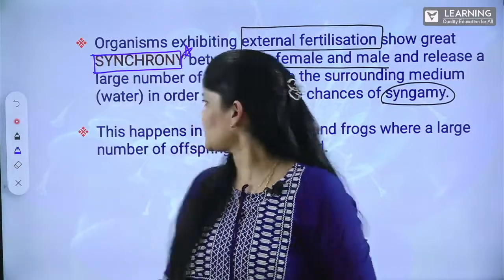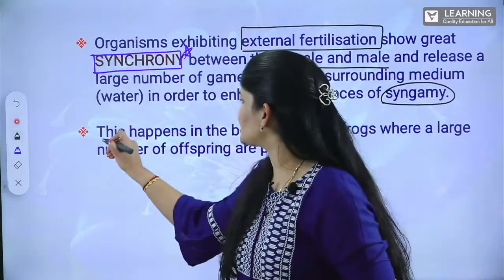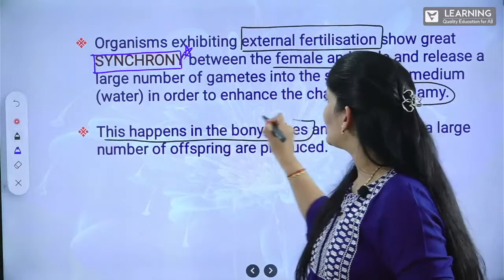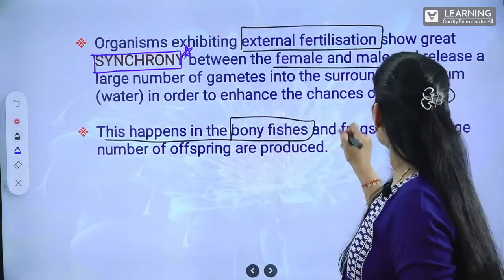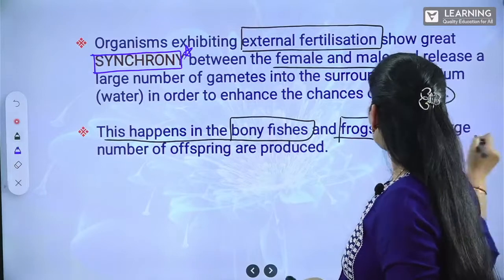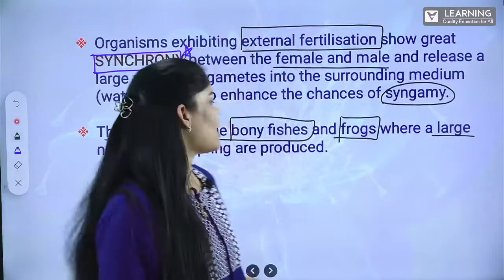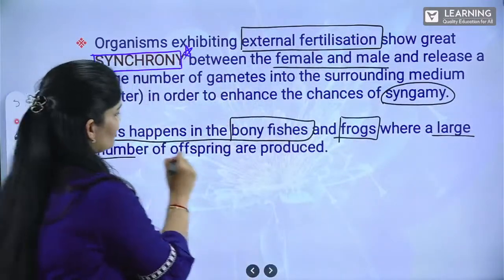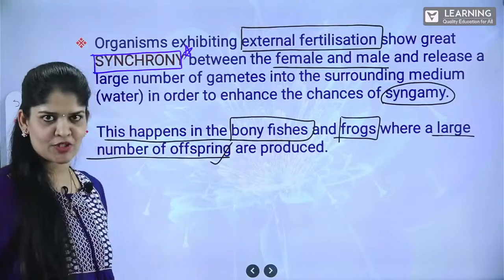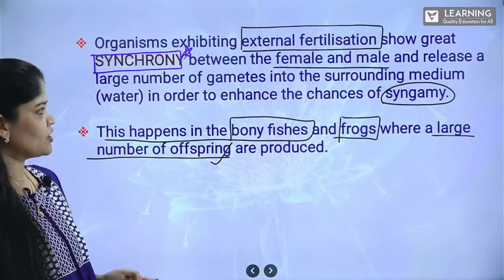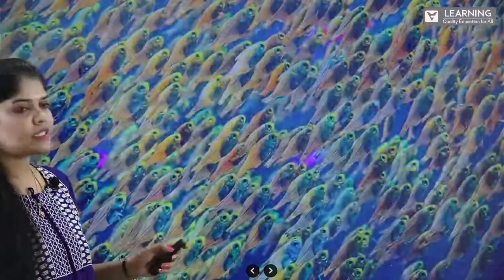Clear? Now, this happens in the case of, for example, bony fishes and frogs, where a large number of offsprings are produced. If you look at this picture, this is a huge number of offsprings that are coming from bony fishes.